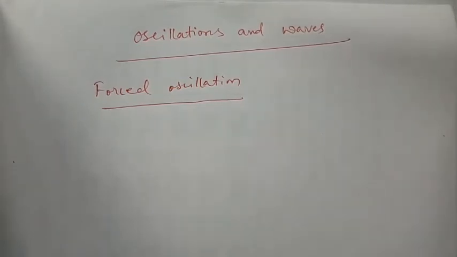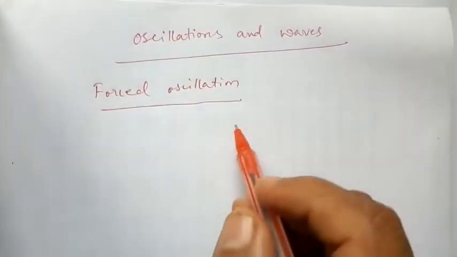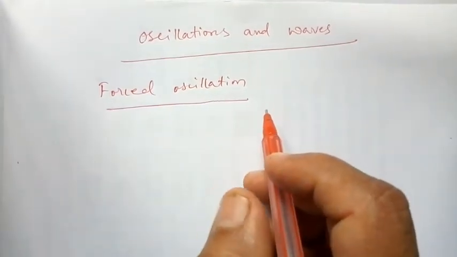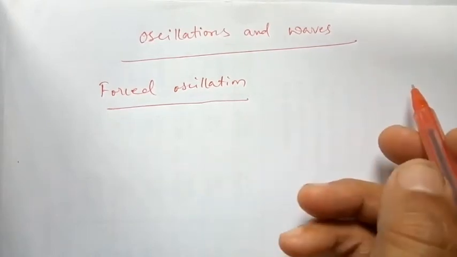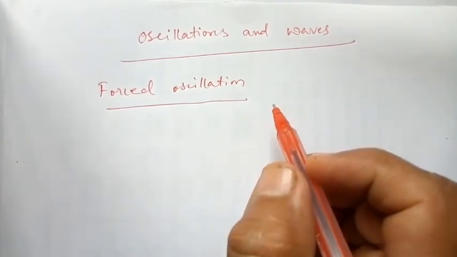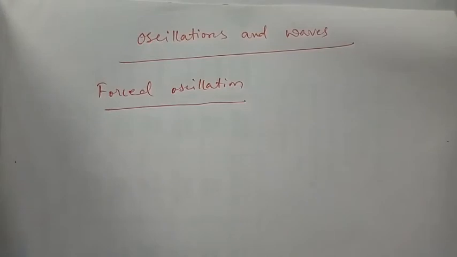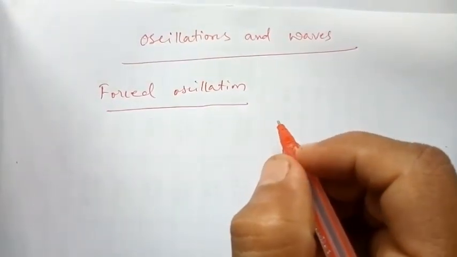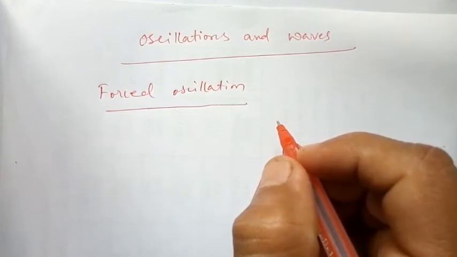Whatever simple harmonic oscillation you observe in daily life, of course it is damped. If you want to use a simple harmonic motion for any application purpose, the simple harmonic motion should be a continuous one. If it is a damped oscillation, after certain oscillations it comes to rest, so the oscillation is not going to continue. That means an external force is required to make the system oscillate. So that's known as a forced oscillation.